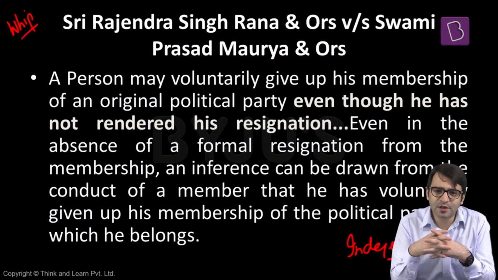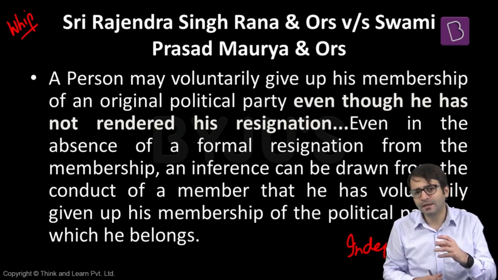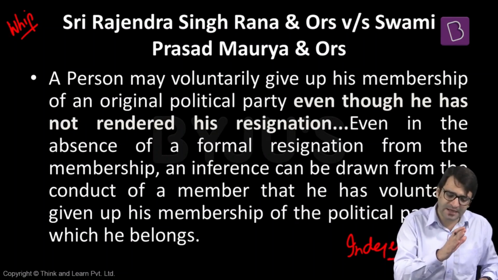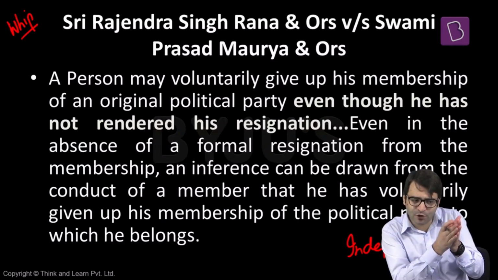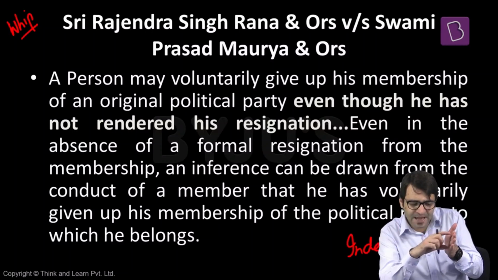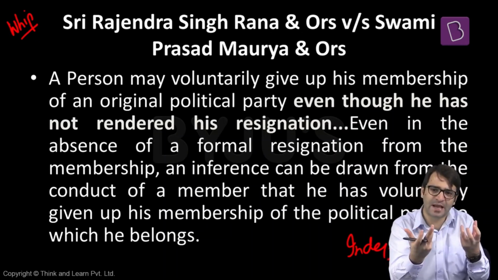A few years ago, 2 members of the JDU, Sharad Yadav and Anwar Ali, were disqualified from Rajya Sabha on the grounds of the violation of anti-defection law, despite the fact that they had not voluntarily resigned, despite the fact that they had not submitted their resignation. So why were they disqualified? They were disqualified because they were attending opposition rallies, they were criticizing the leadership of the party, they were attending the protests and programs of the opposition political party. So the impression was given that although Sharad Yadav and Anwar Ali have not submitted formal resignation to JDU, Janata Dal United, to which they belonged, their activities outside the parliament, their activities on the roads, their activities on the ground are such that we can safely assume that they have resigned from their political party.